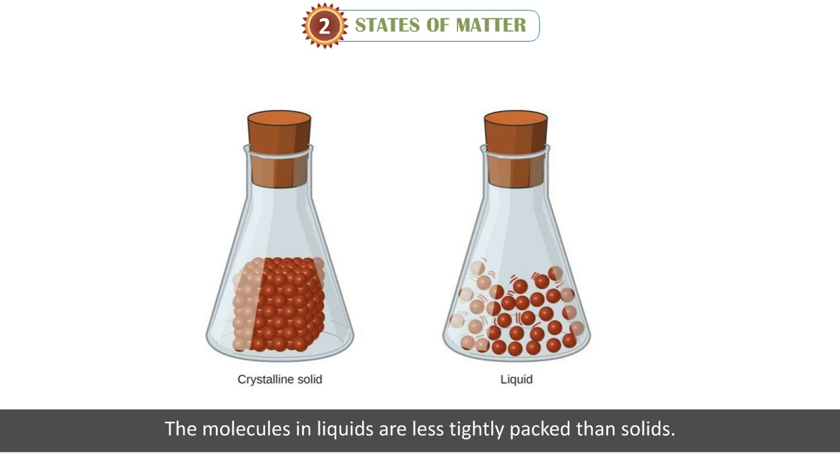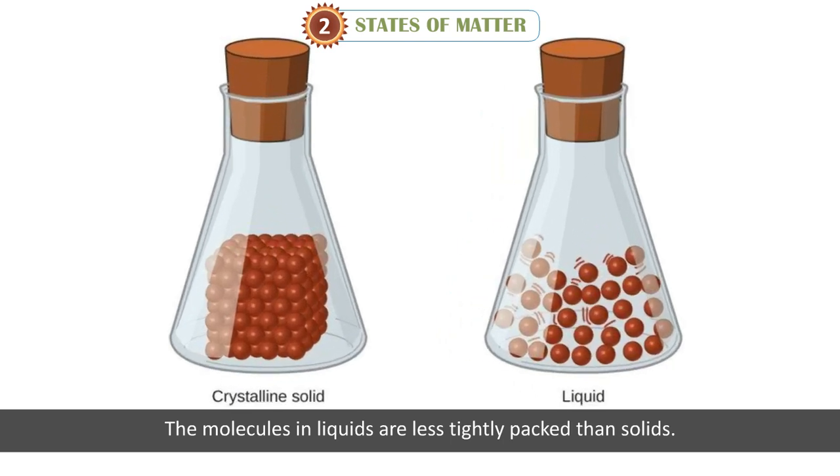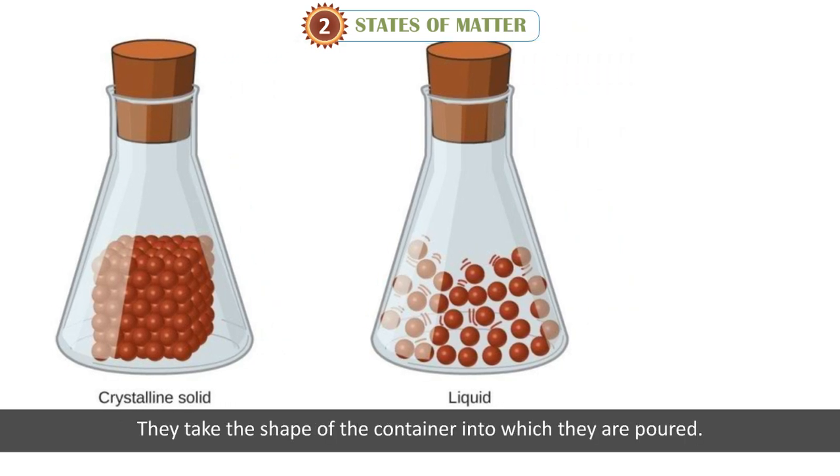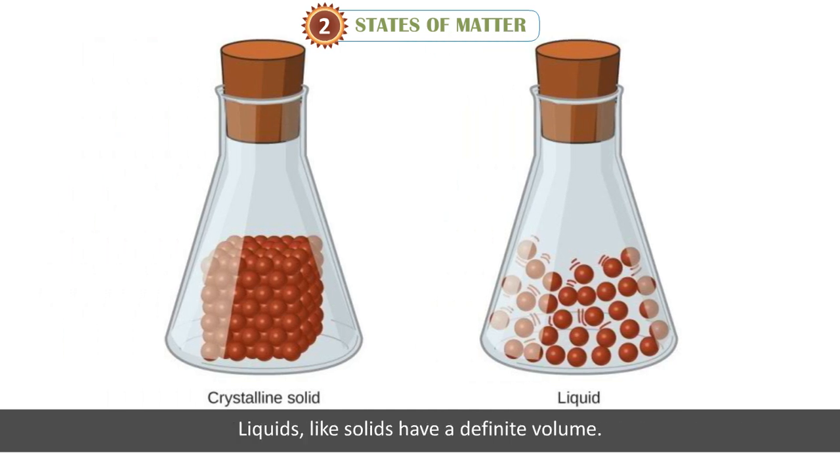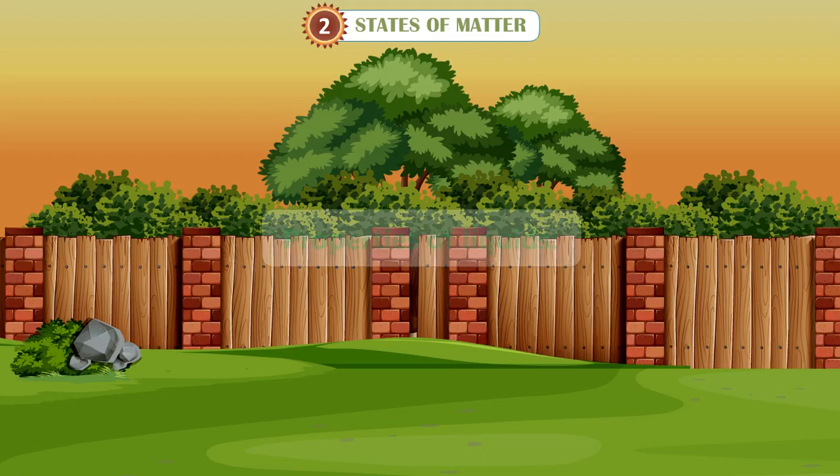Liquids. The molecules in liquids are less tightly packed than solids. There is some intermolecular space between them. That is why the particles in liquid can move around. Thus, liquids do not have a fixed shape. They take the shape of the container into which they are poured. Liquids, like solids, have a definite volume.